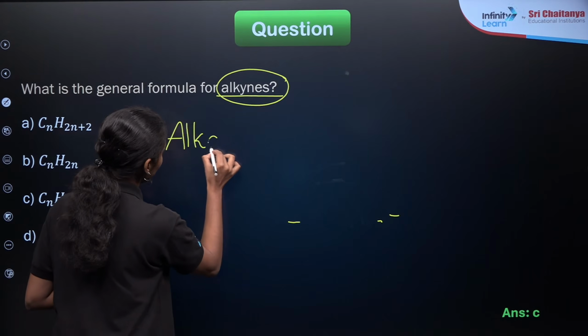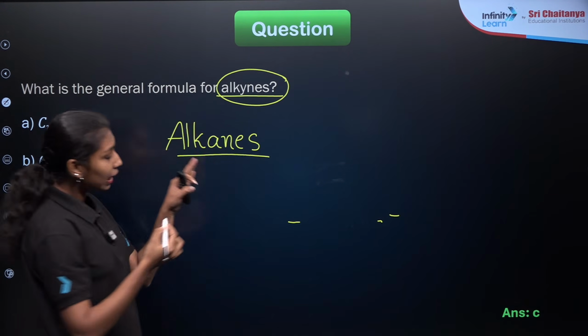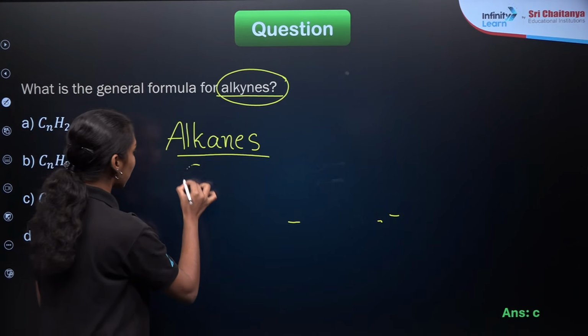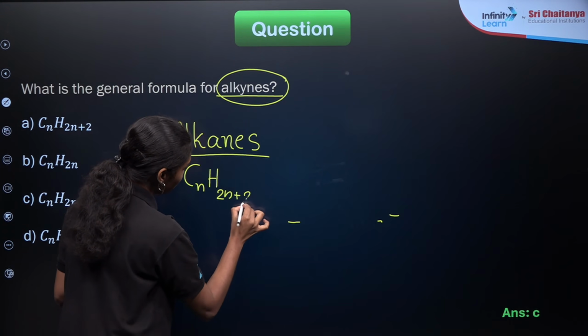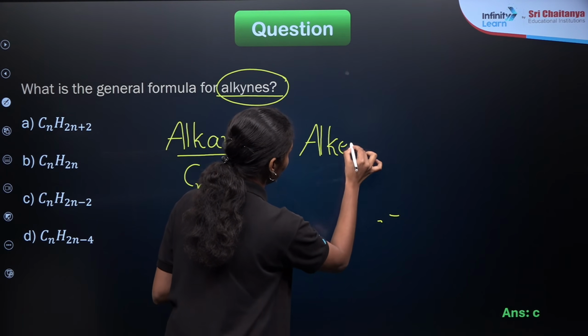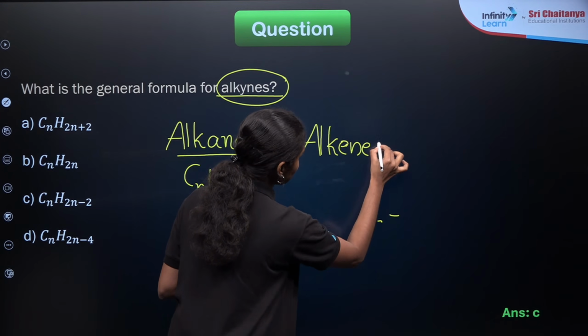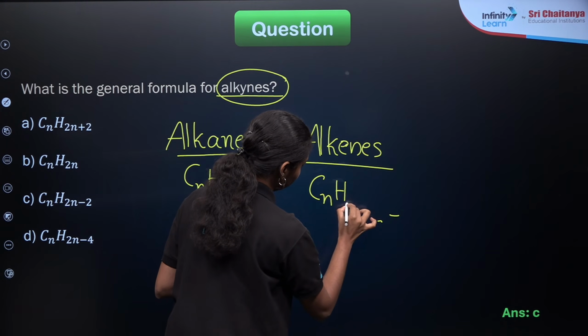If it is alkanes, it will have single bonds, saturated hydrocarbons. For alkanes, the general formula will be CnH2n plus 2. If you are asking about alkenes, double bonded compounds, it will have the formula CnH2n.